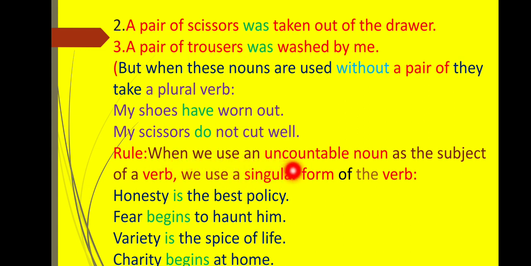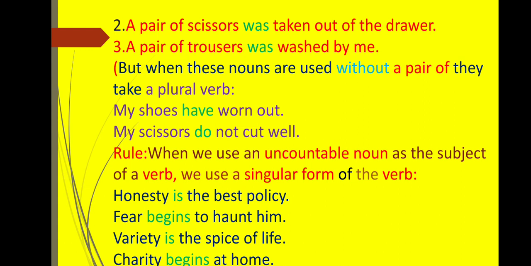When we use an uncountable noun as the subject of a verb, we use the singular form of the verb. Example, honesty is the best policy. Or fear begins to haunt him. Variety is the spice of life. Charity begins at home.